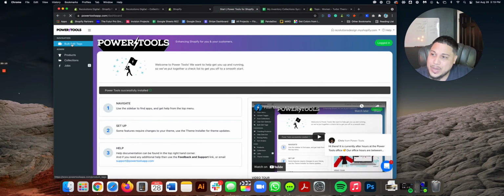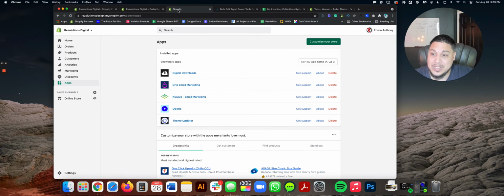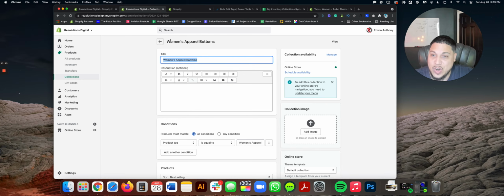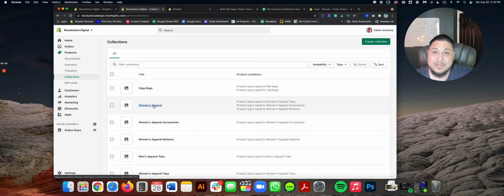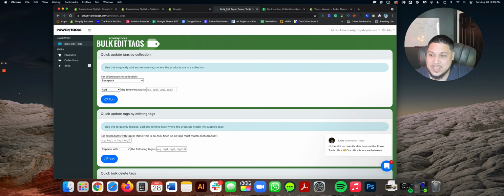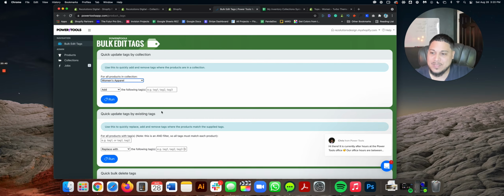And then I'm going to go to the upper left-hand corner on bulk edit tags. What I'm looking for specifically is a collection called, let's go back over here again, the women's apparel. I say, hey, look for that collection, that level 2 collection called women's apparel. Not these guys. I'm talking about this one, the level 2. In that collection, any product that lives inside of it, I need you to add a tag, which is what the software does. And what tag are we going to put it? Women's apparel. Exactly that. Okay?